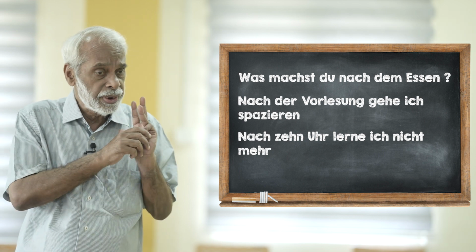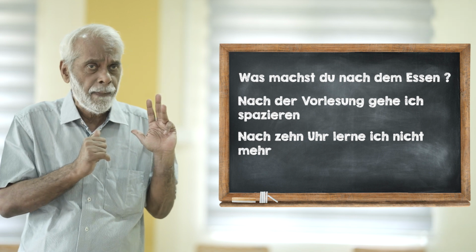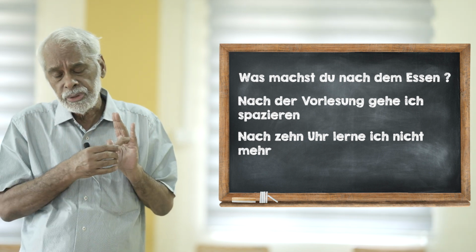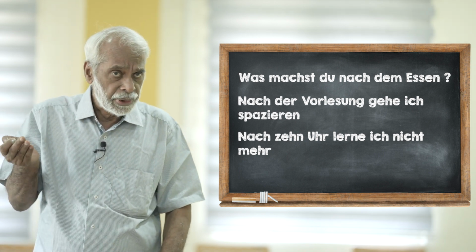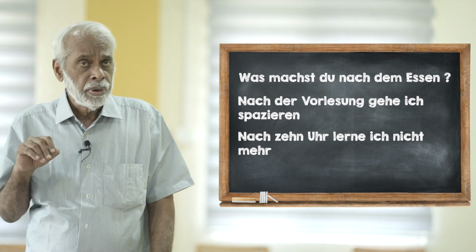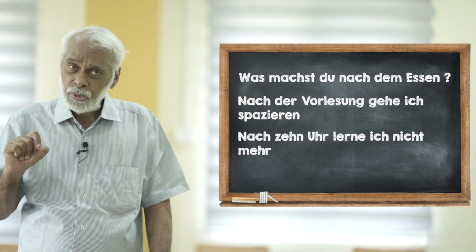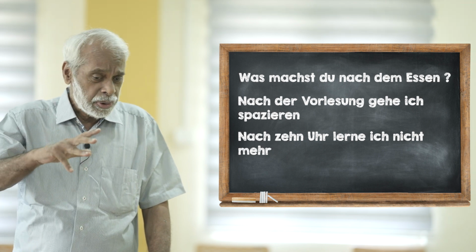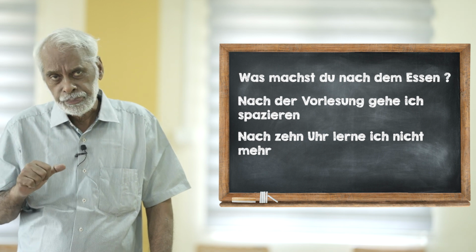So first we did nach connected with places, that is a lokale Bedeutung. Now these three sentences are connected with time, that is temporale Bedeutung. Now, nach can also be used without any connection to place or time.